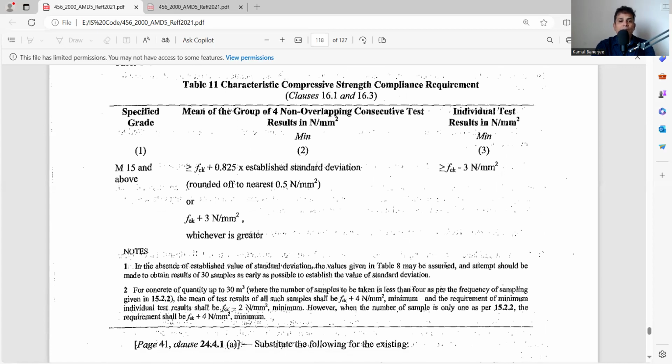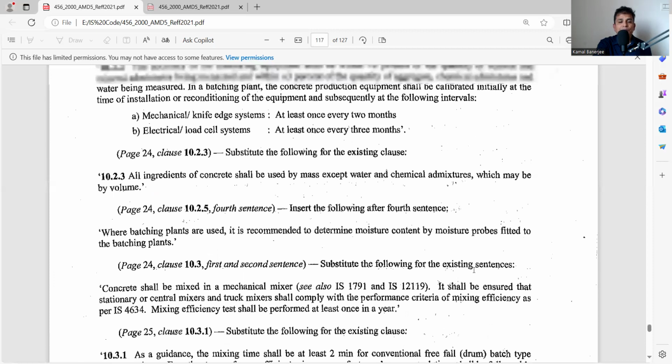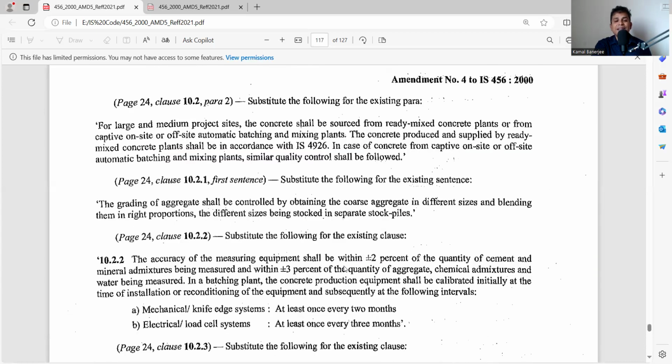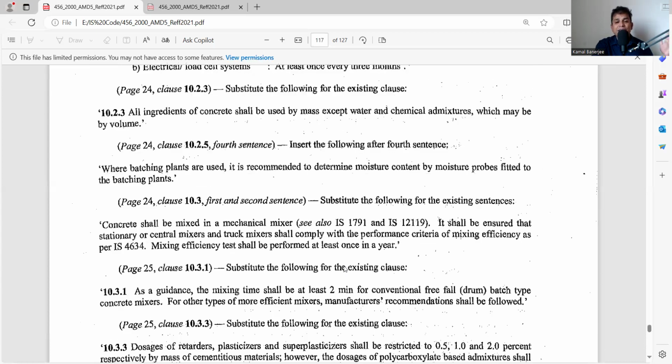I already showed you the standard deviation values. An attempt should be made to obtain results of 30 samples as early as possible to establish the value of standard deviation. What does it mean? During the design stage, whenever we are calculating the target mean strength, we take a standard deviation value. It is in table 8, which I have already shown. Here it is again, I will show you. Here is the standard deviation value. So in my case M30 is equal to 5. Now it is the design stage, we have taken the standard deviation as 5.